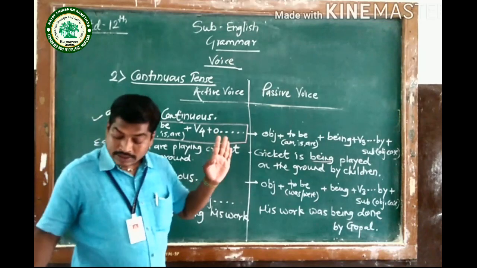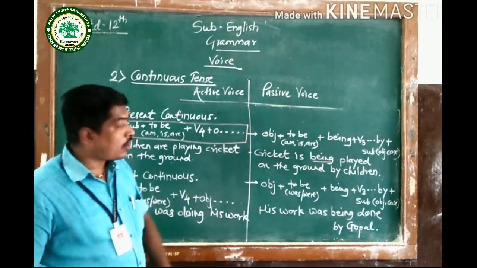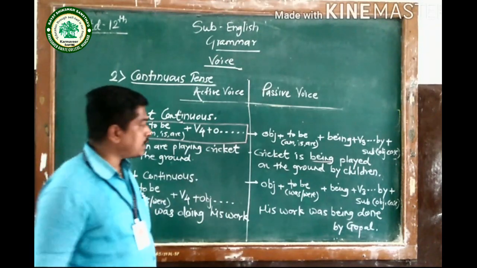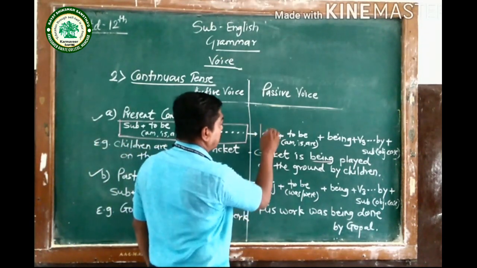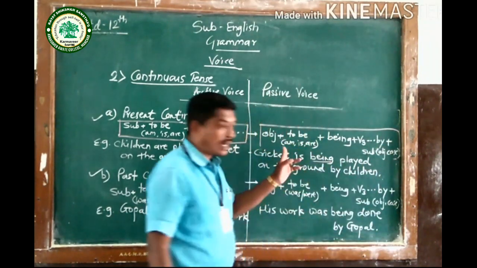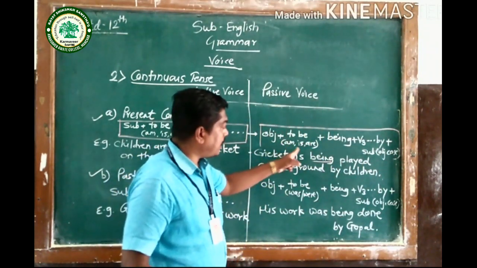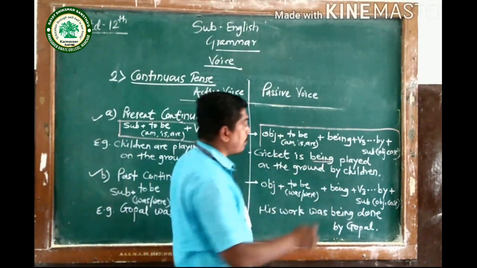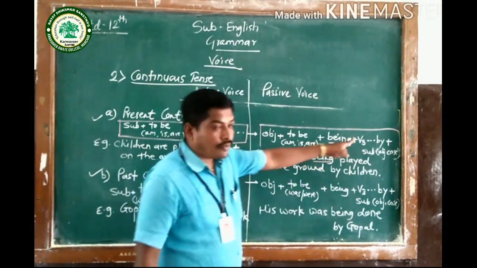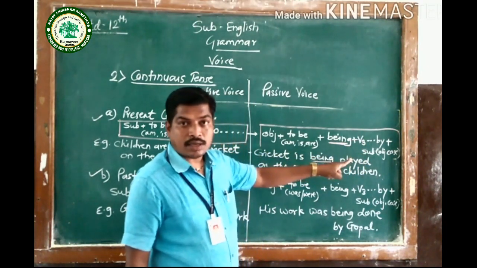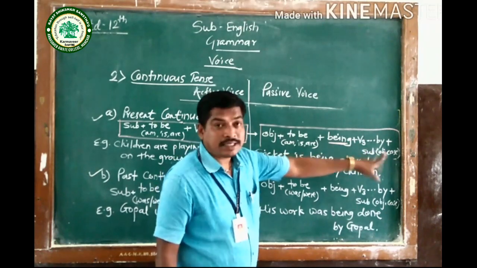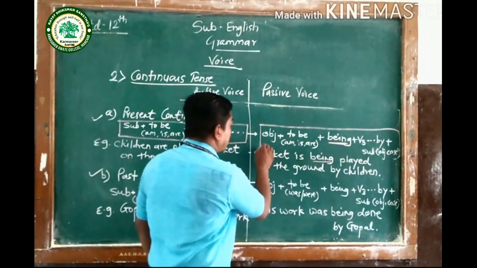So what is the sentence structure of the passive of present continuous tense? It is object, then proper forms of to be from present, am, is, are, then the word being, don't forget that being, then V3, past participle, and then the remaining part, then by, then subject, but it is in objective case.